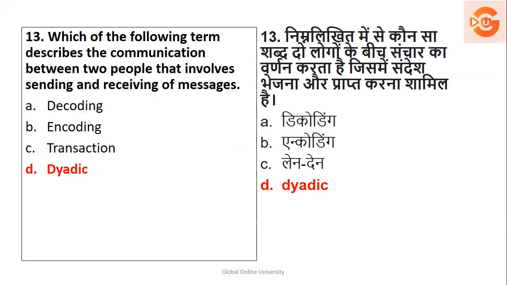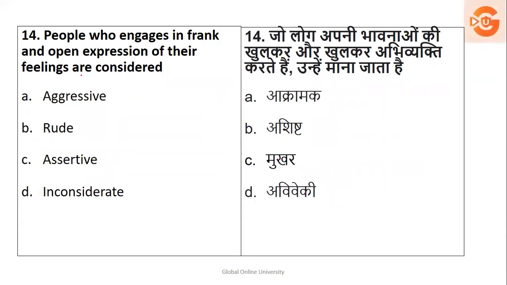Next, people who engage in frank and open expression of the feelings are considered as what? अग्रेसिव नहीं हो सकते हैं, फ्रैंक और ओपन दिया है, रूड नहीं हो सकते, इनकंसिडरेट नहीं हो सकते, which is called as assertive, it's called as affirmative.